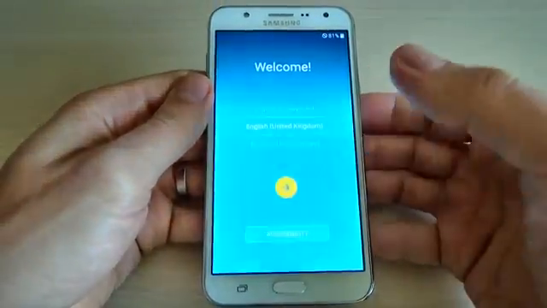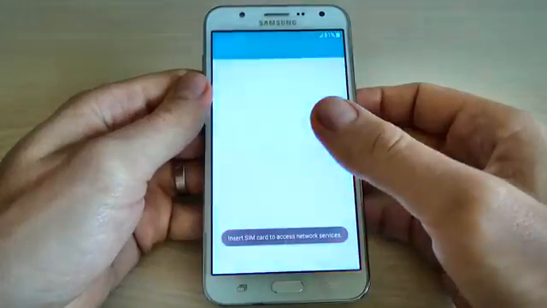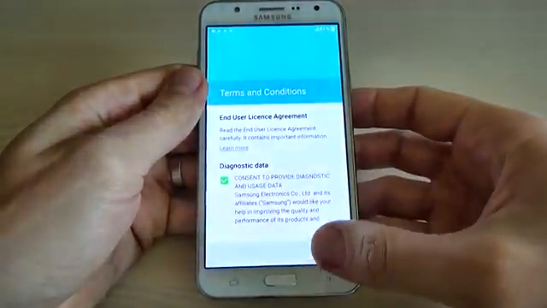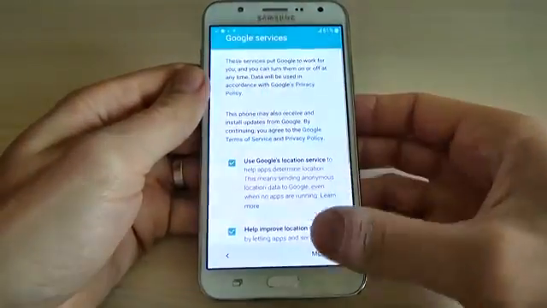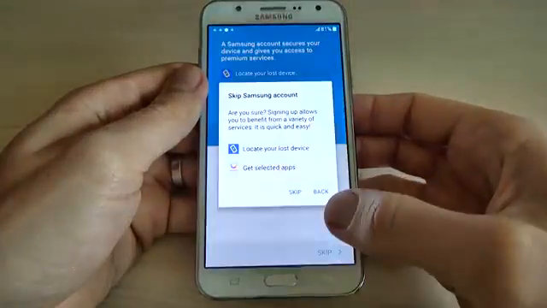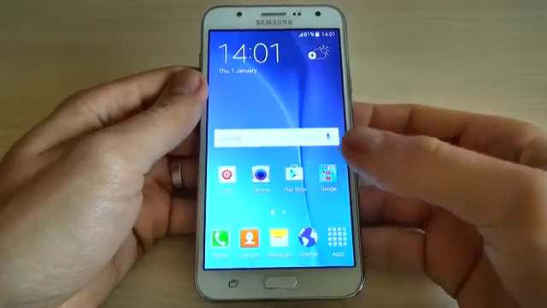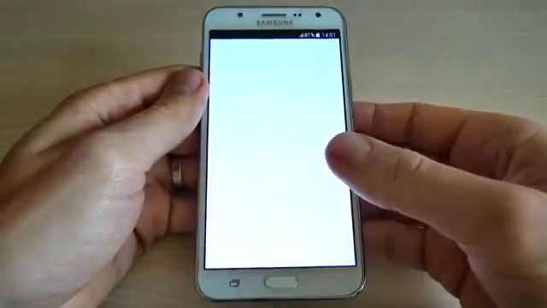And now all that you must do is the initial setup. Just click on the yellow arrow and do the initial setup. Click next. Now the initial setup is over and here is my phone and everything is okay.